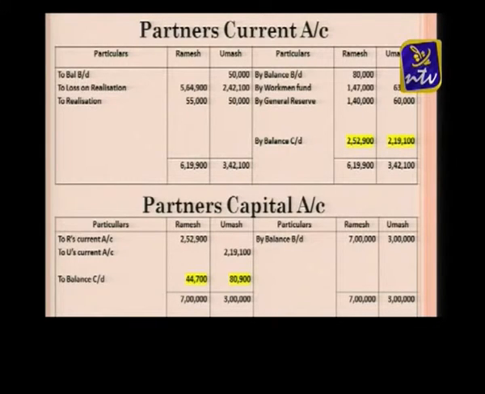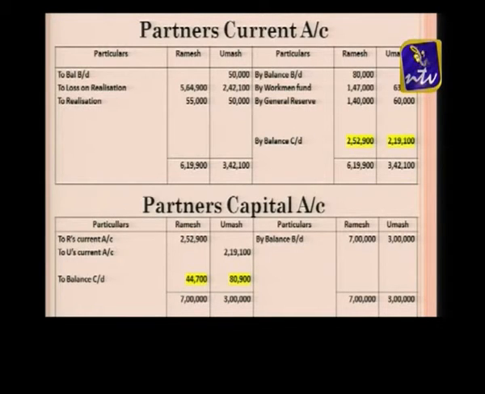This is the balance I am getting, and now I am transferring it to the partner's capital account. Under the fixed method, the capital contributed by the partners is there, and also the position of the current account. This current account we are transferring to the partner's capital account, because here we are getting a debit balance.